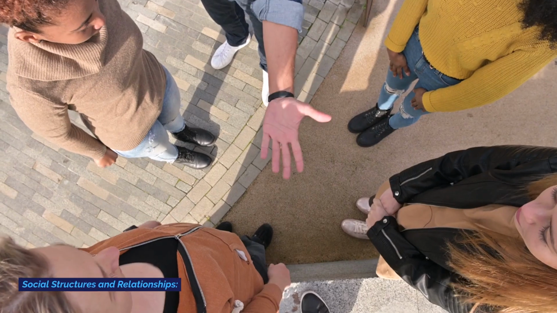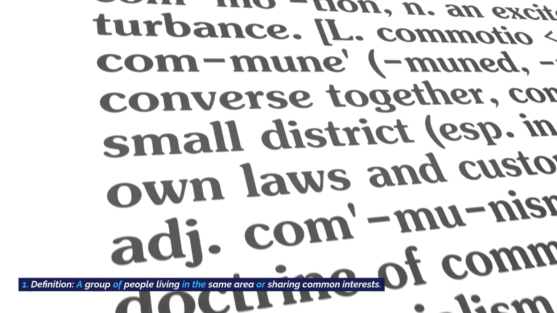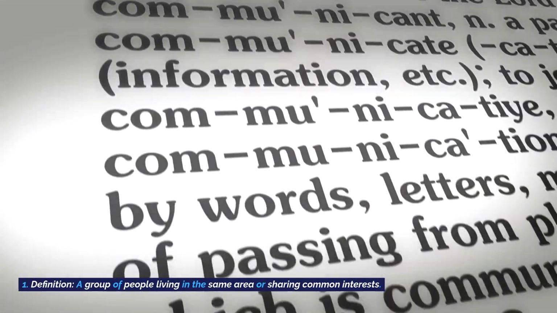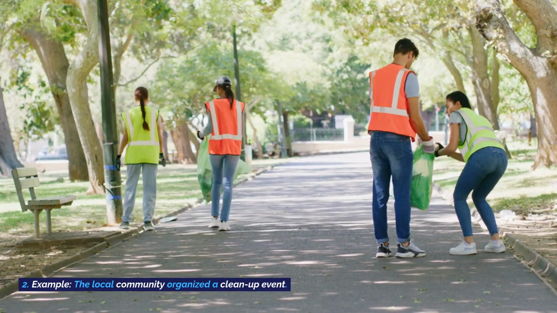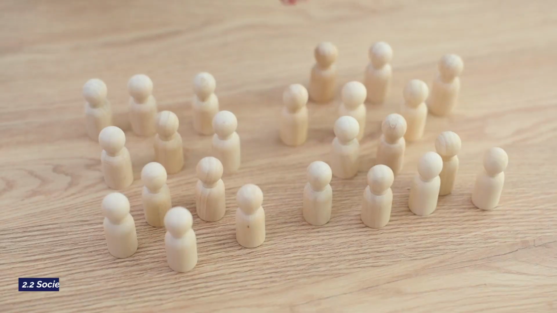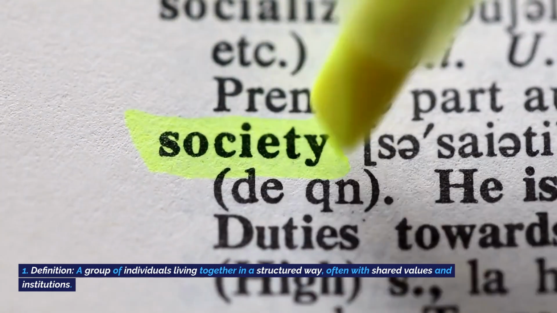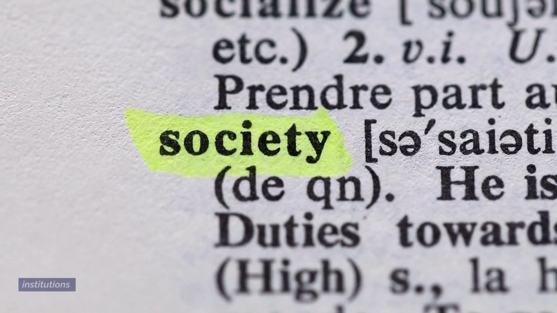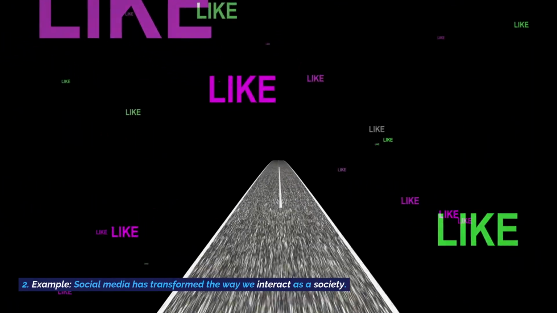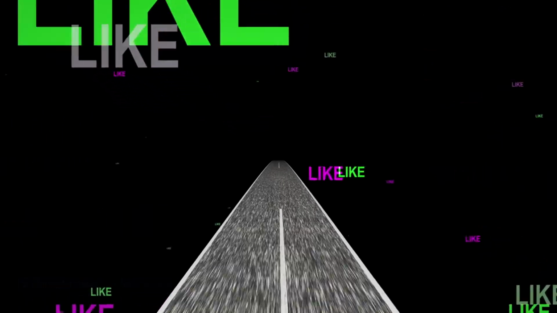2. Social structures and relationships. 2.1 Community. Definition: a group of people living in the same area or sharing common interests. Example: the local community organized a cleanup event. 2.2 Society. Definition: a group of individuals living together in a structured way, often with shared values and institutions. Example: social media has transformed the way we interact as a society.